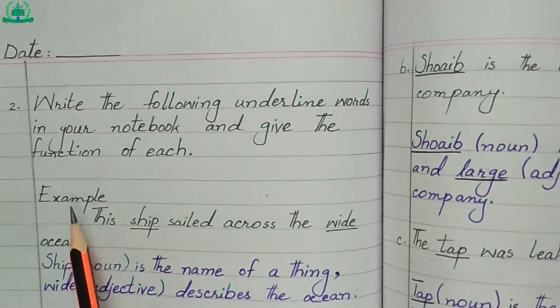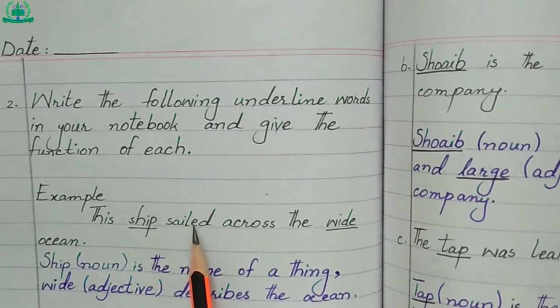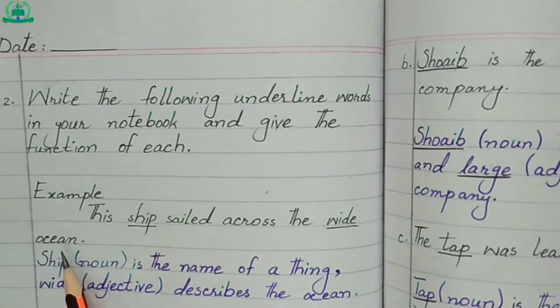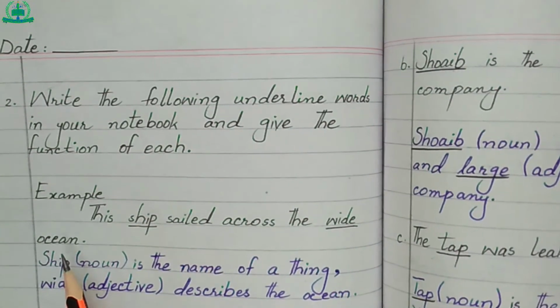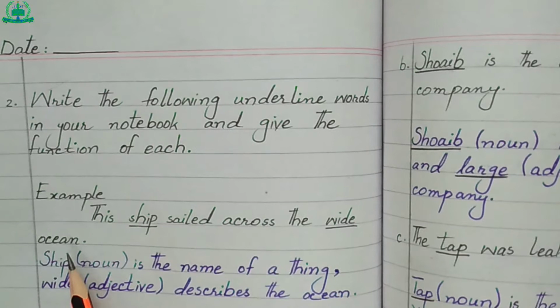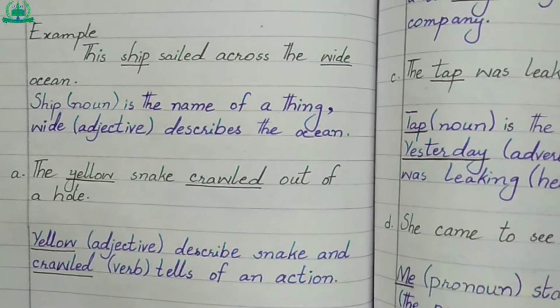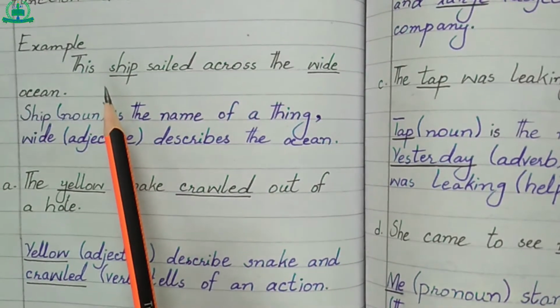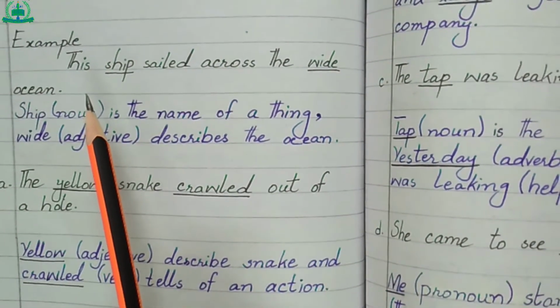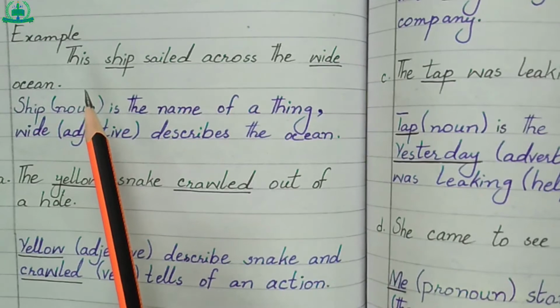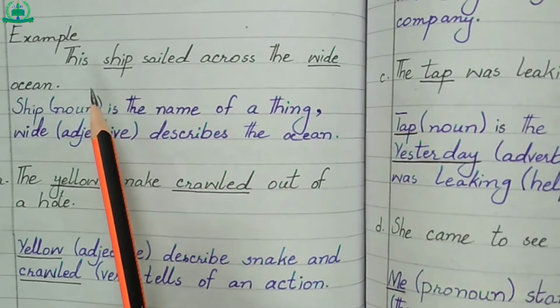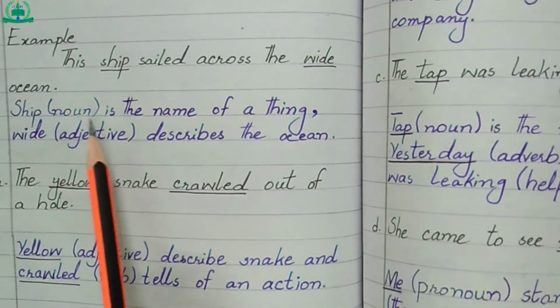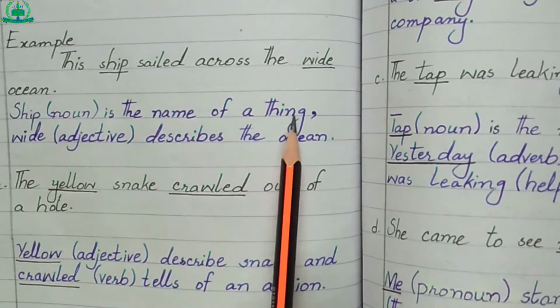Let's see the example first. This ship sailed across the wide ocean. We have to give the function of the underlined word. In this example, underlined ship is a noun. What is noun? Noun is the name of any person, place, thing or animal. Ship, noun, is the name of a thing.